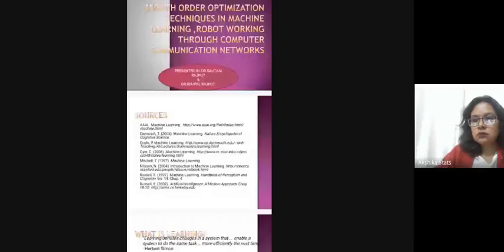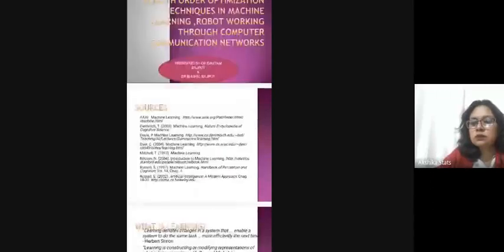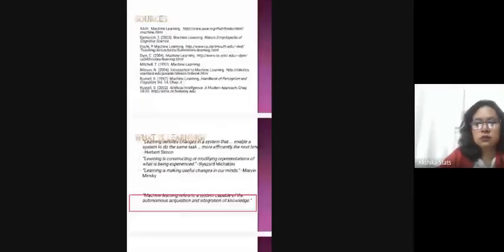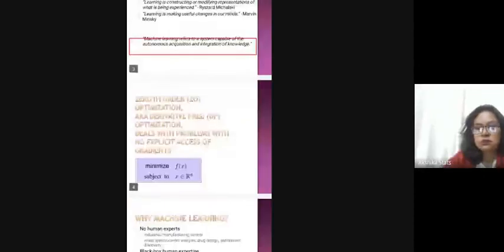First of all, I want to tell the objective of this paper. Learning method, because we are living in the 21st century and everything we work on depends on machine learning or artificial learning, and this learning also works like the brain, which is called a communication brain or system brain. So the learning concept is to modify the representation of what is being experienced. So we have optimized derivative-free optimization for problems with no explicit access to the gradients.